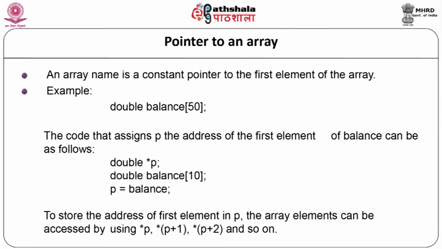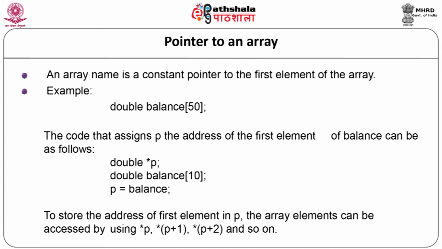Pointer to an array. An array name is a constant pointer to the first element of the array. Example, double balance[50]. In the above example, balance is a pointer to address balance[0], which is the address of the first element of the array balance.